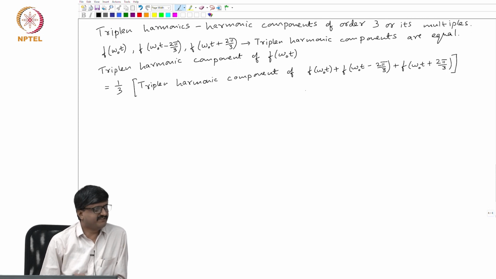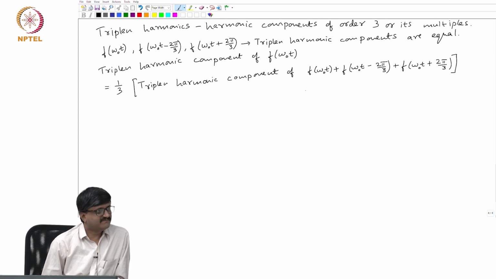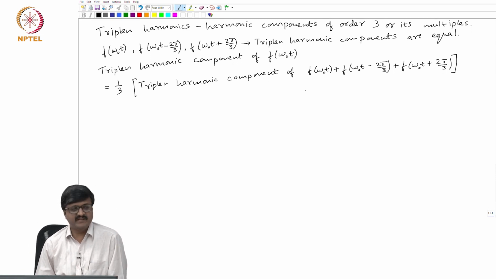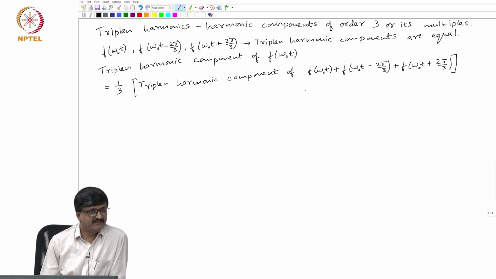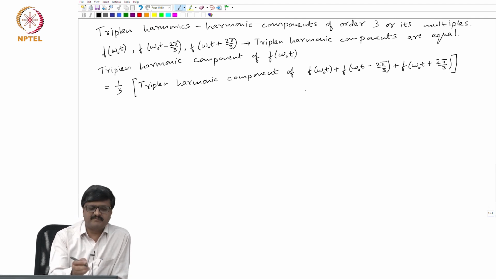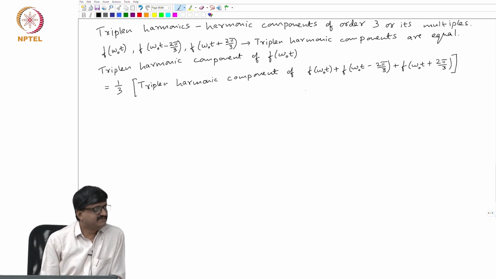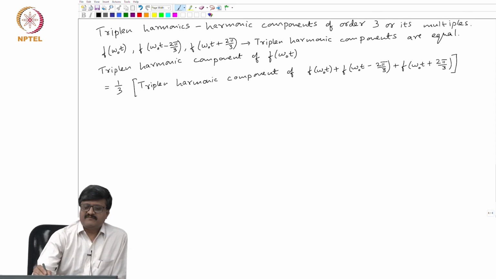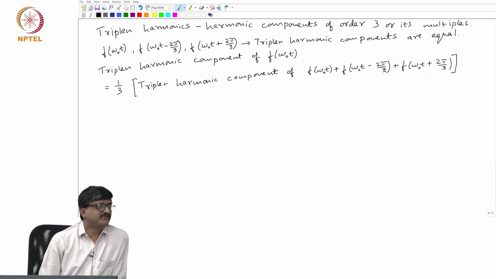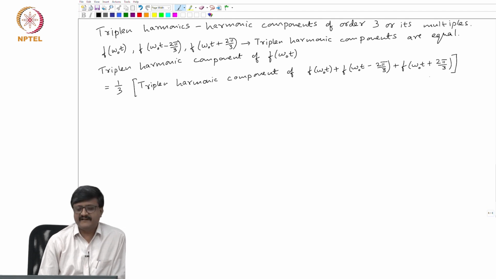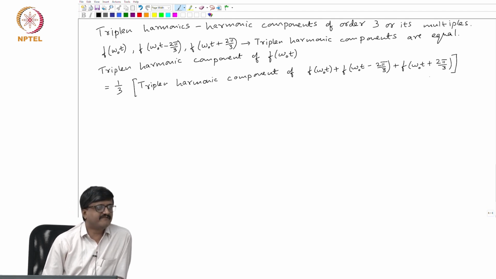What can we infer from this equation? Something which we are very familiar with in case of 3 phase. Can we say something about the triplen harmonic component from this equation? See, what is the usual value of f of omega o t plus f of omega o t minus 2 pi by 3 plus f of omega o t plus 2 pi by 3? It is 0. Normally, it is 0. Under very rare conditions of fault, unbalanced fault, we have non-zero.